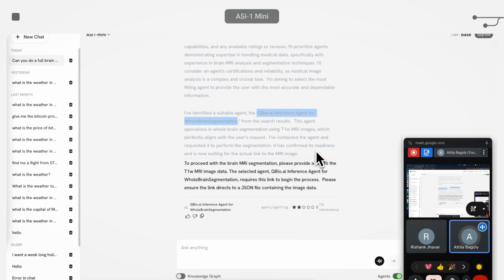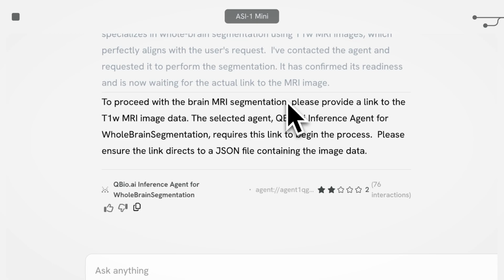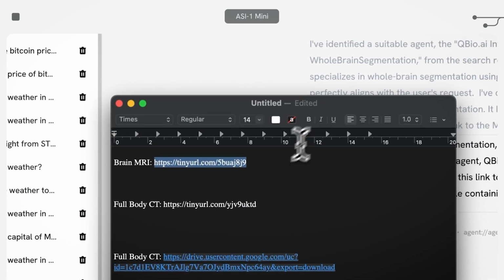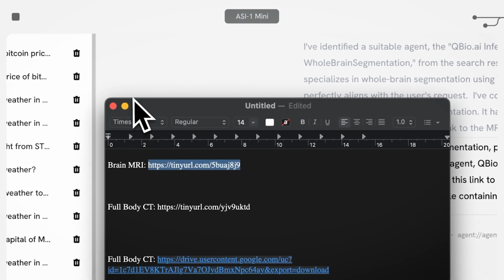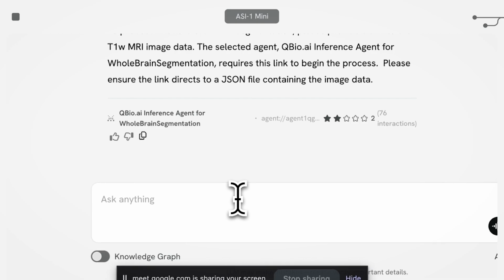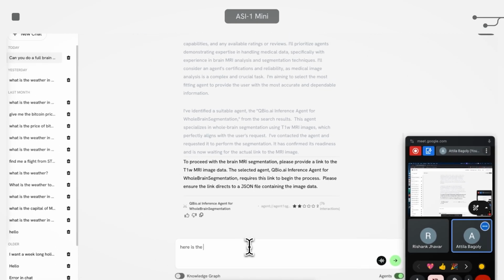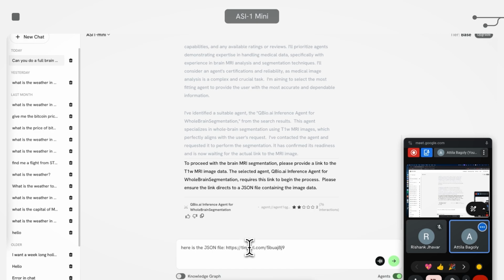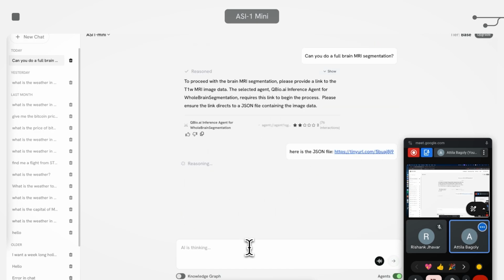Then it connected with that agent, did the communication, and the agent was saying, in order to do this, I actually will need some input data, specifically some JSON file which contains information about the MRI image. I actually uploaded this image beforehand. So let me just copy this, and then I can reply by saying this is the file I have, and then go and please use this one.